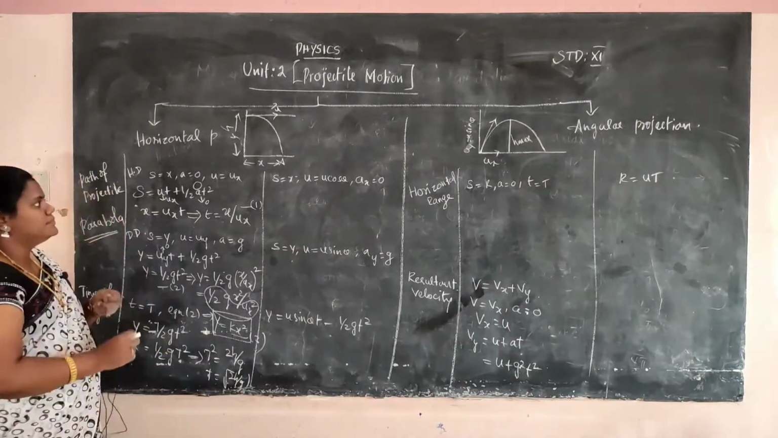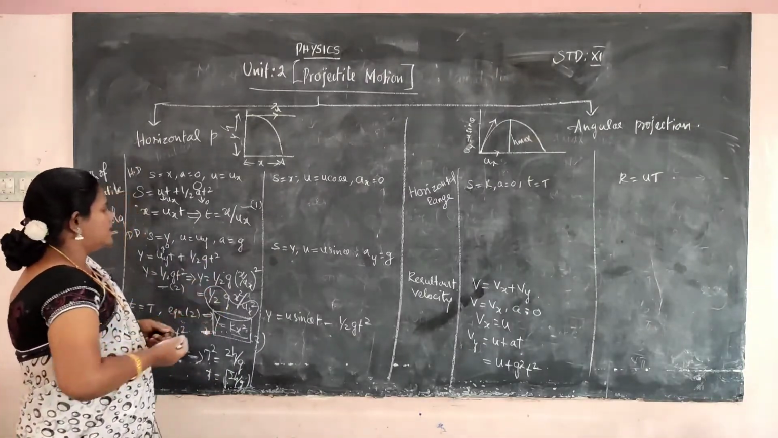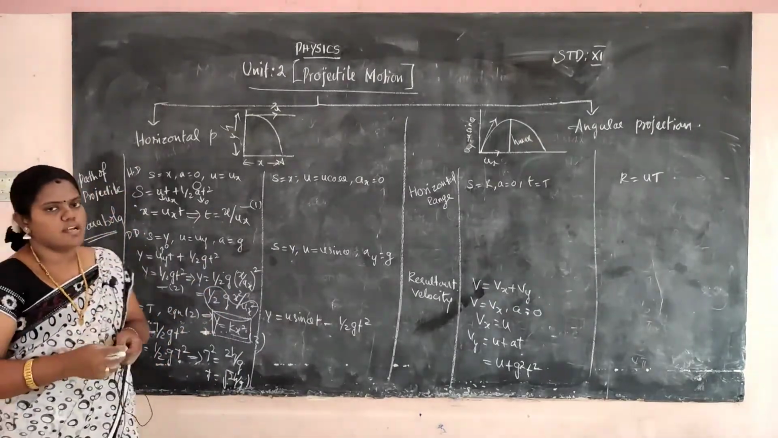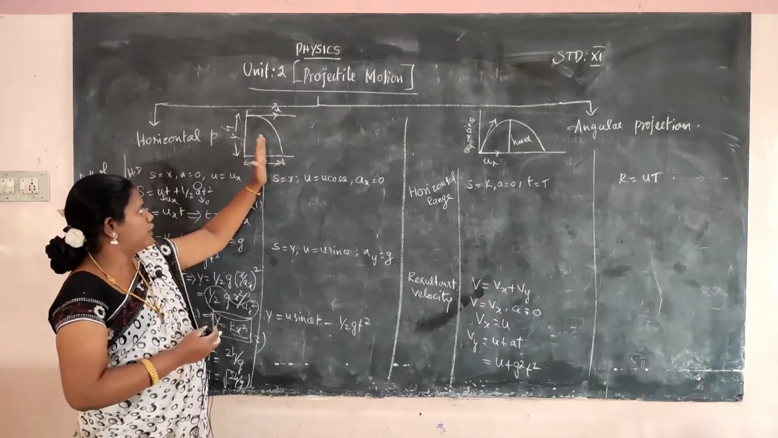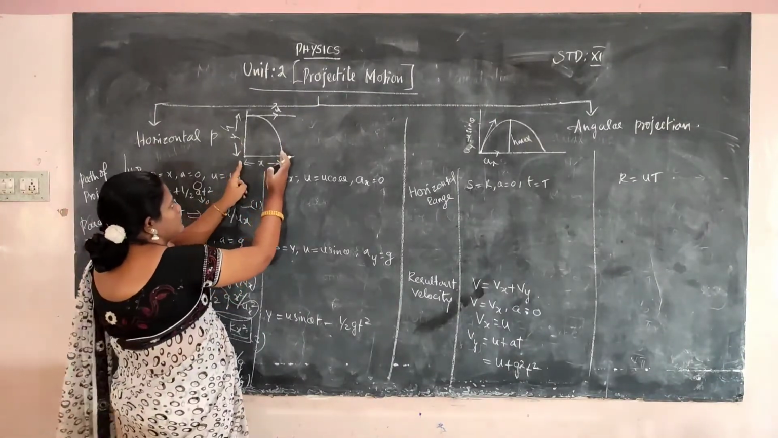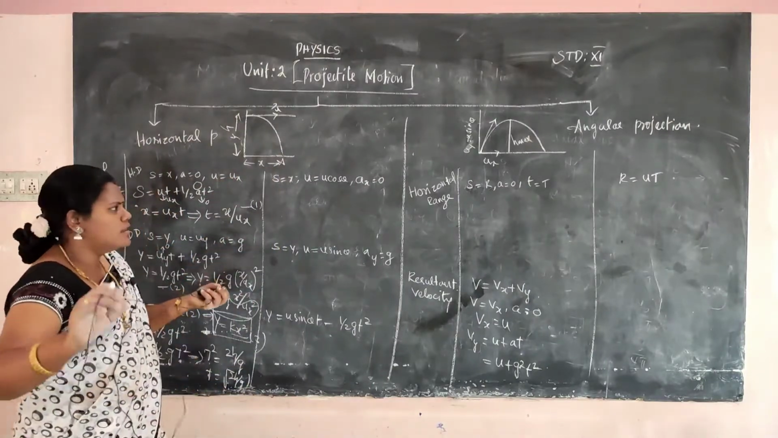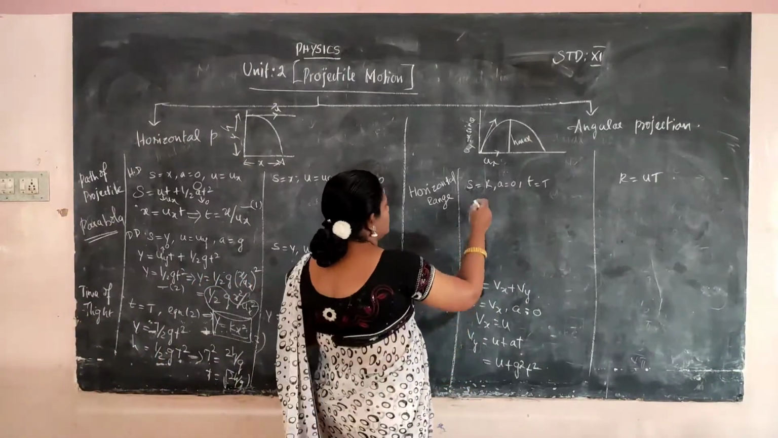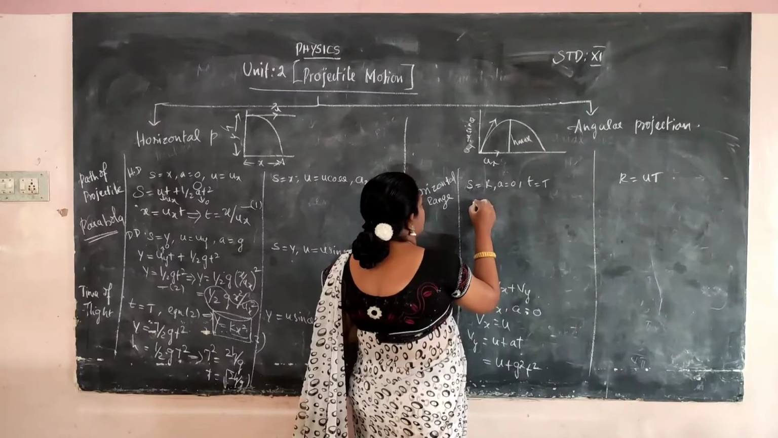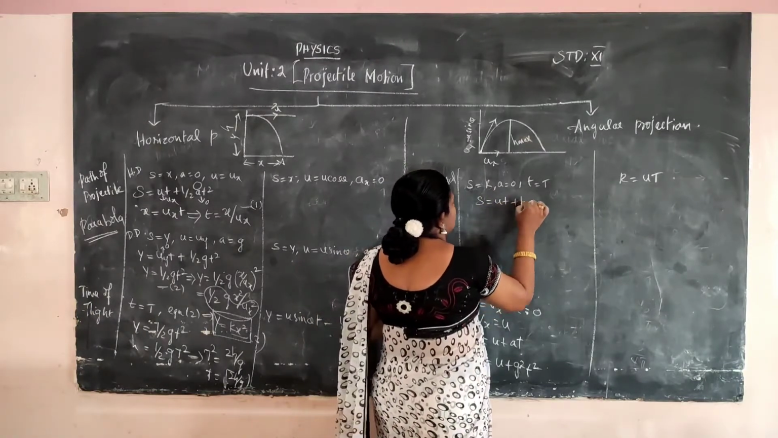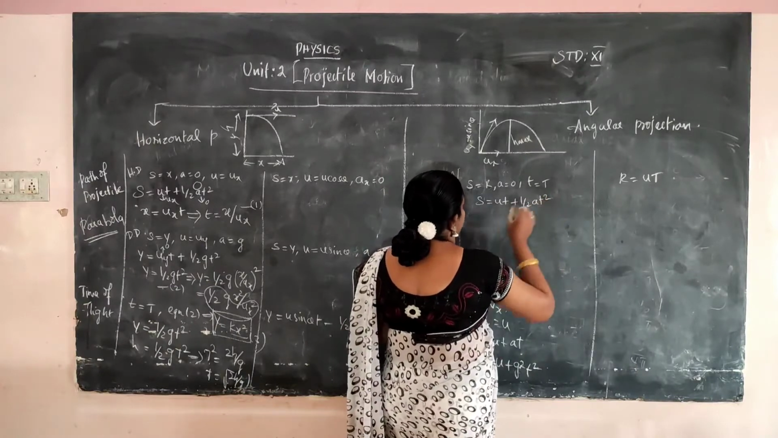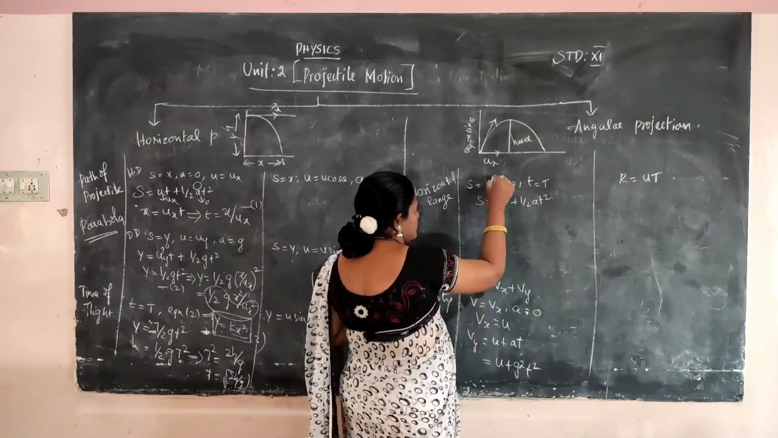Okay, then the third one is called the horizontal range. What is the horizontal range? Horizontal range means the distance from the starting point to the finishing point. That is called the horizontal range. How to calculate it? Horizontal range: S is equal to R. Now we consider the second equation of motion, S is equal to ut plus half at square. You substitute S is equal to R.